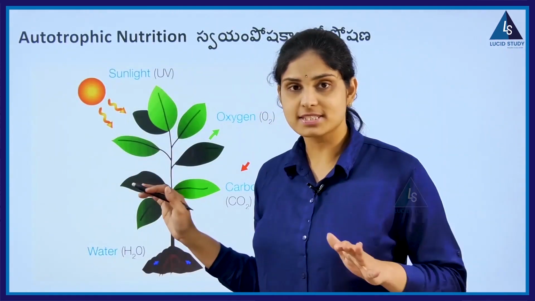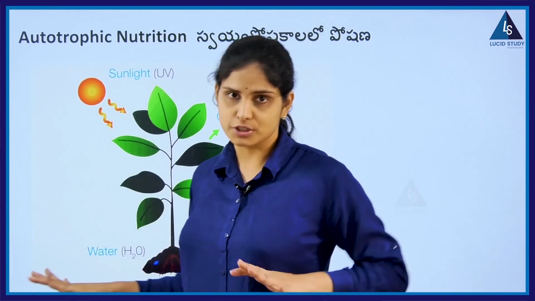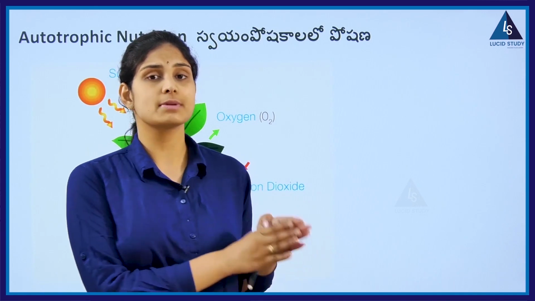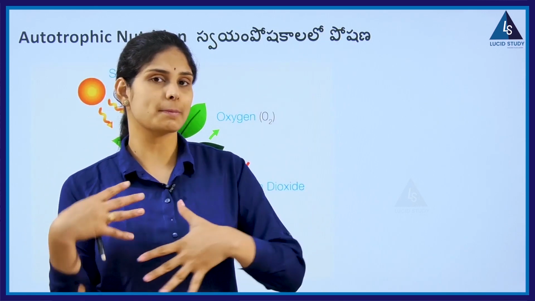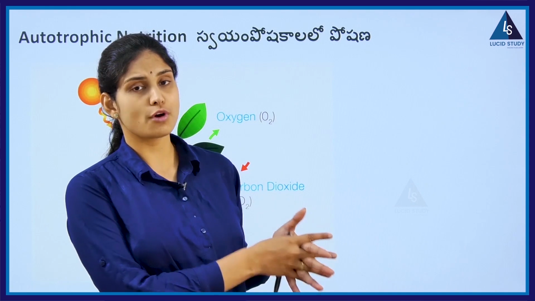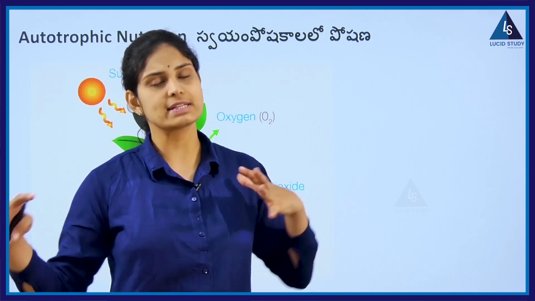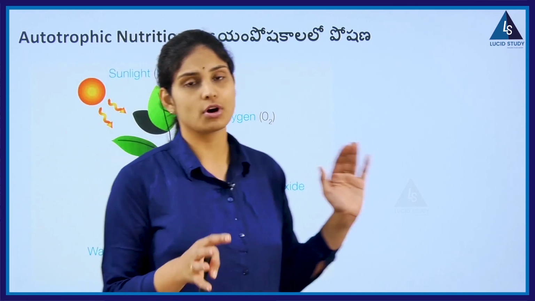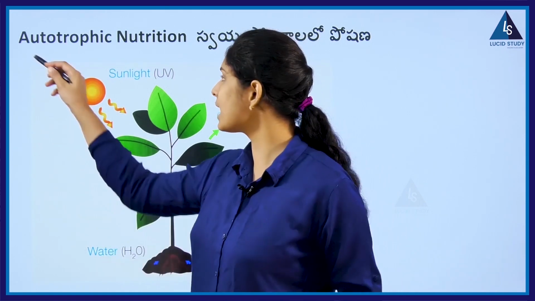As you can see, when we are talking about autotrophic nutrition, autotrophs, as we said, are any organism that is capable of taking sunlight and preparing food in the form of chemical compounds like carbohydrates, lipids, proteins, fats. This process of preparation of food carried out by the autotrophs is said to be autotrophic nutrition. So the type of nutrition possessed by the autotrophs is called autotrophic nutrition.